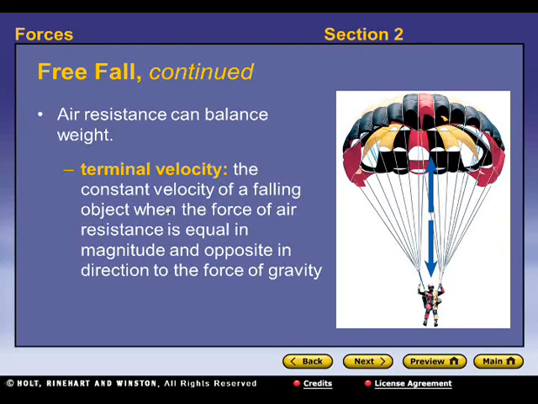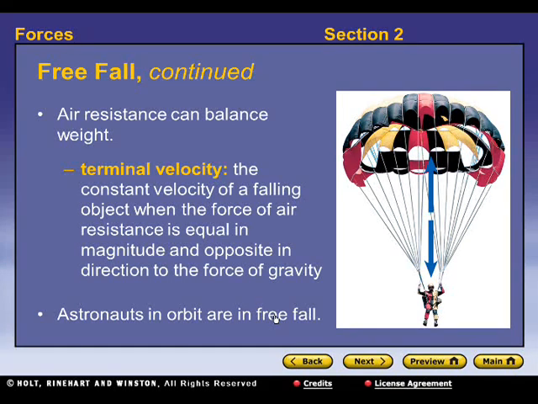Then you have something called terminal velocity. The constant velocity, which I just talked about there, of a falling object when the force of air resistance is equal in magnitude and opposite direction to the force of gravity. So once you reach this constant speed right here, either with the parachute or without, that's something called terminal velocity.